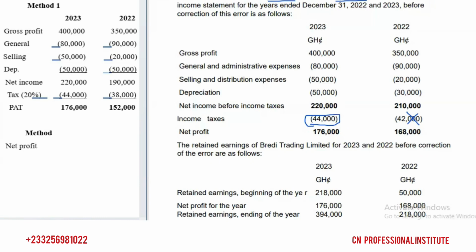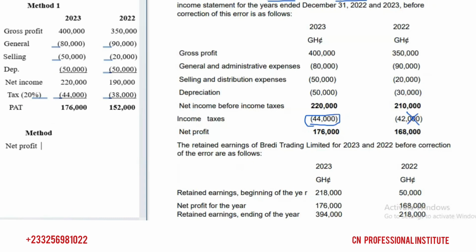Here it's not like inventory, where the closing inventory of one year is taken to the other. If the error involves inventory, and closing inventory is affected, the opening inventory for the following year is also affected, because the closing inventory of one year becomes the opening inventory for the following year. So errors with inventories normally affect more than one year. But with this depreciation, it's just 2022.